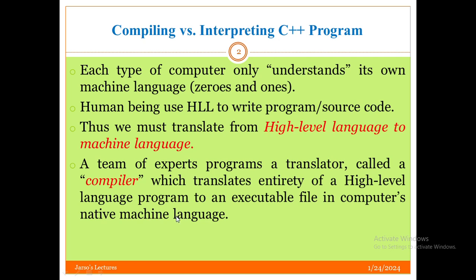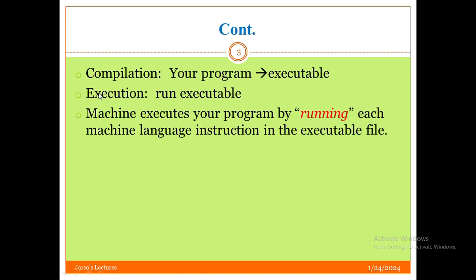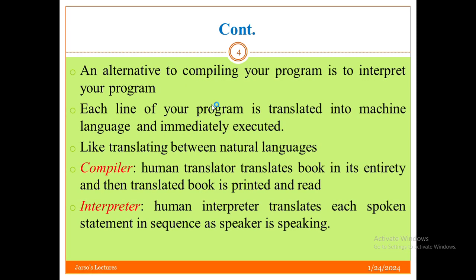Why we compile is to translate high level language into machine language. This is what you have to bear in mind. That's why during compilation your program is converted to executable form. By compilation, the program which we write in high level language is changed into executable machine language, the native language of the computer. Then comes execution, running or executing the machine code. An alternative to compiling your program is to interpret the program.